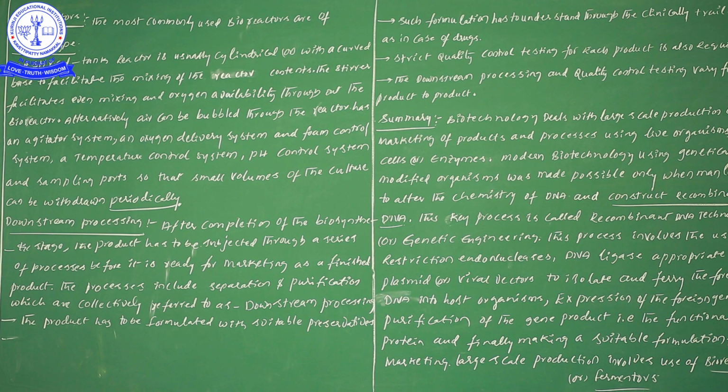Why is the base curved? To facilitate the mixing of the reactor contents. Because of the curved base, whatever ingredients we keep in the reactor, everything can mix well.